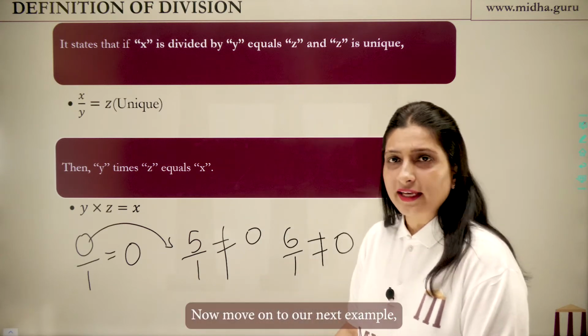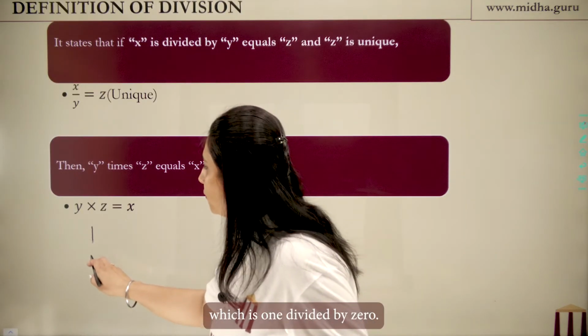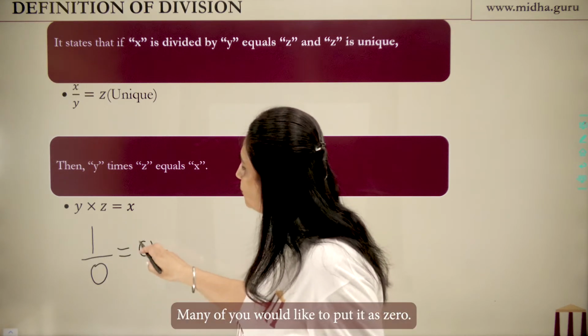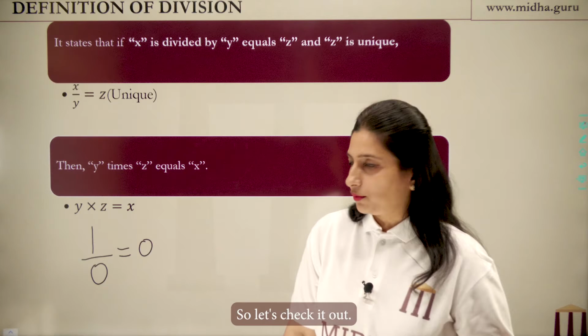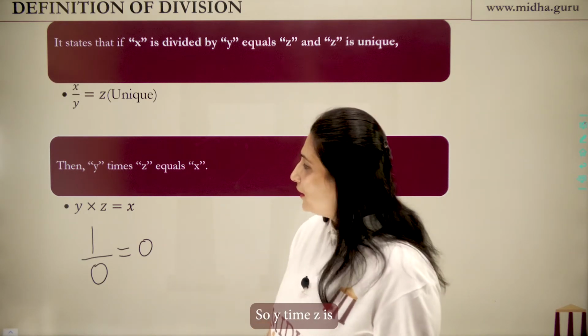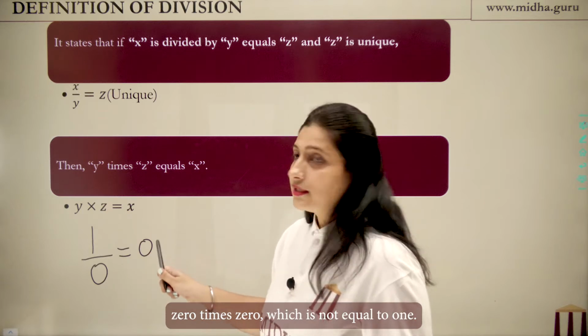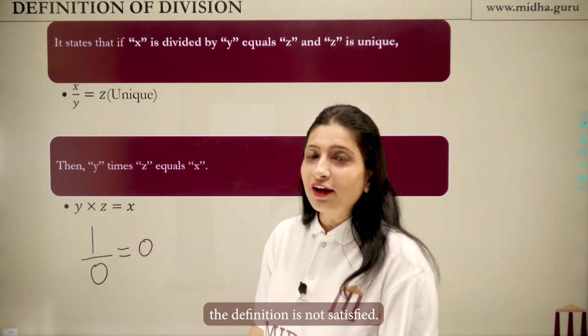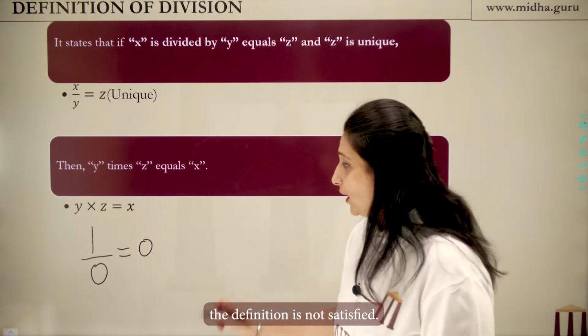Now move on to our next example, which is 1 divided by 0. Many of you would like to put it as 0. So let's check it out. The second part of the definition, which is y times z. So y times z is 0 times 0, which is not equal to 1. So the second part of the definition is not satisfied.